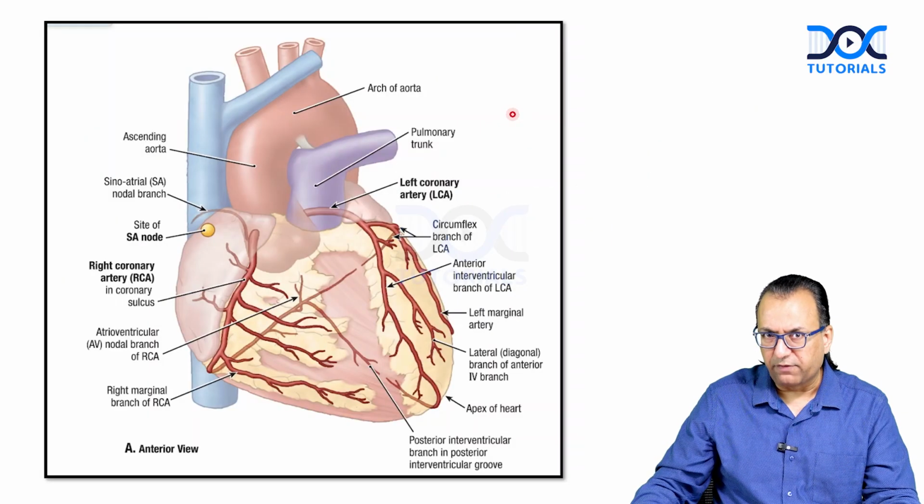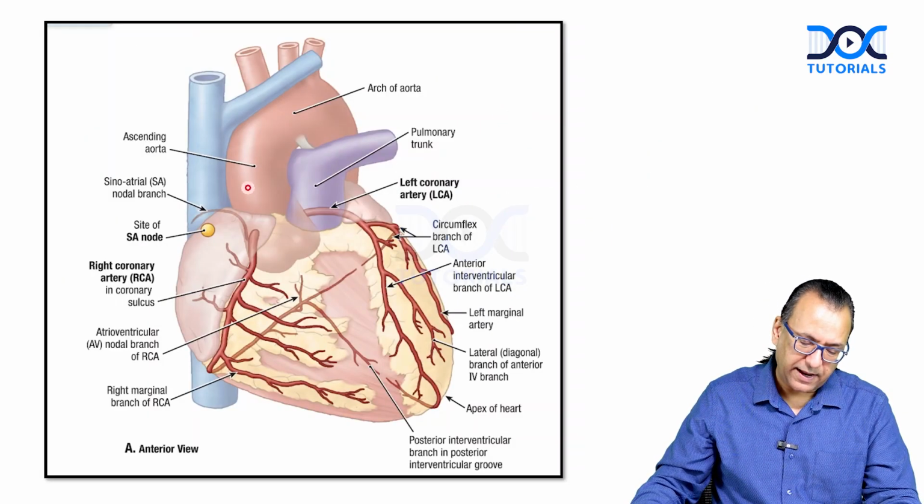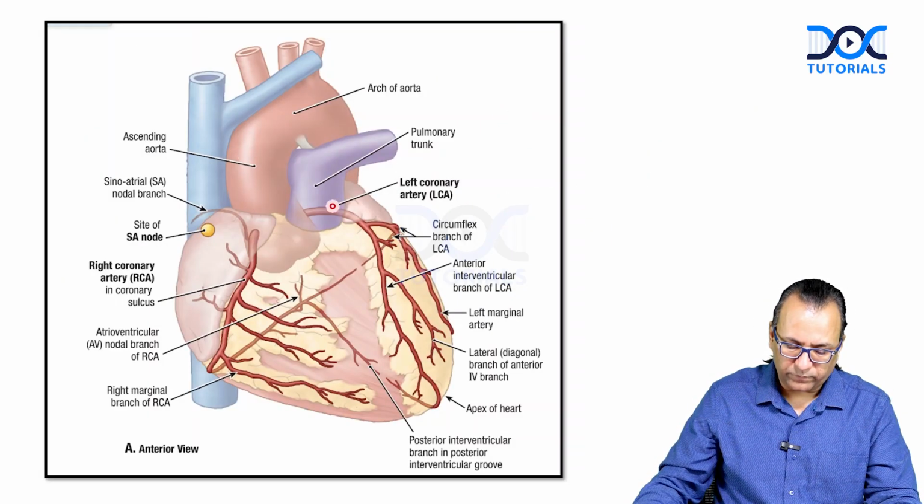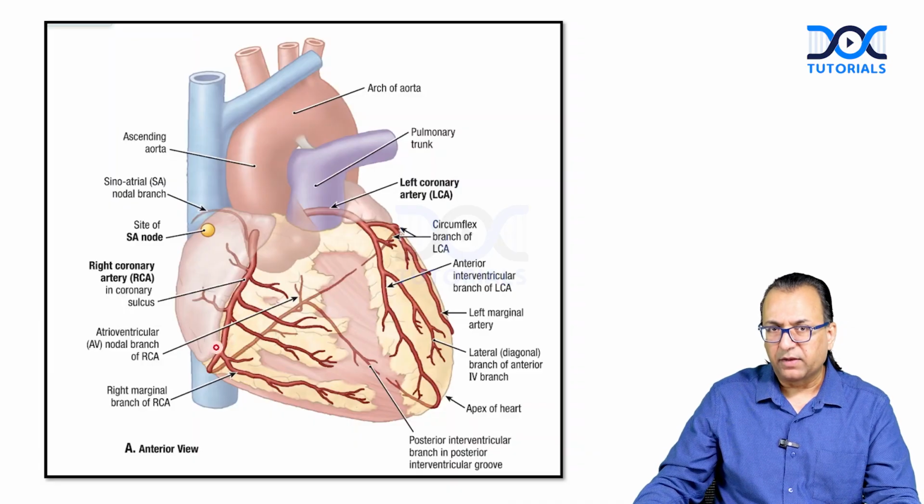And now you can revise the details. It is the ascending aorta which will be giving the right coronary artery and also the left coronary artery. When the ascending aorta gave the right coronary artery, it was running in the right coronary sulcus, in the AV groove on the right side, and it was giving the acute marginal artery anteriorly. After that, it was going in the right coronary sulcus posteriorly.